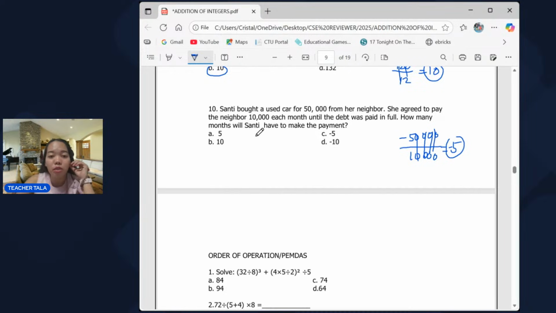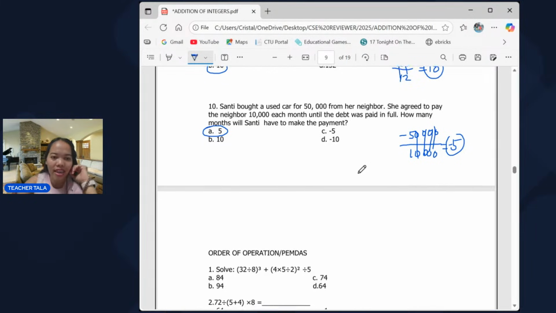How many months will Santi have to make the payment? Since it's asking for the counting number of months, there's no negative 5 months. So it should be denoted as a positive number. That should be 5 months, not negative 5. That's letter A.